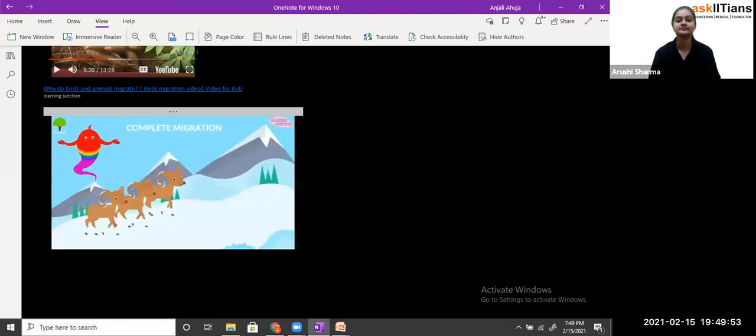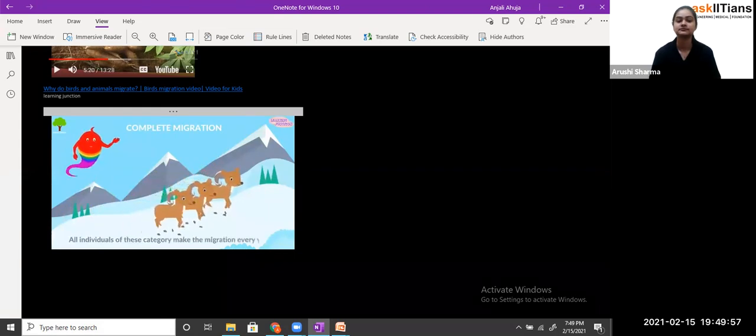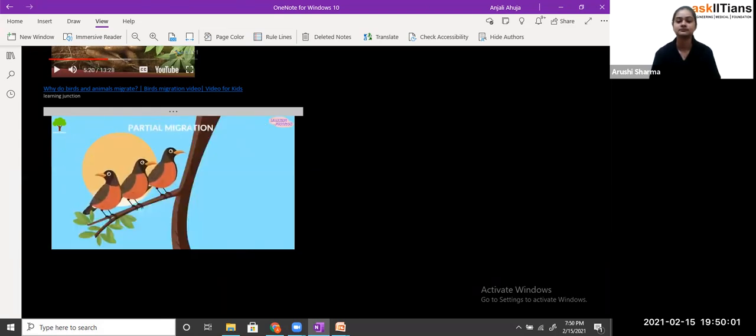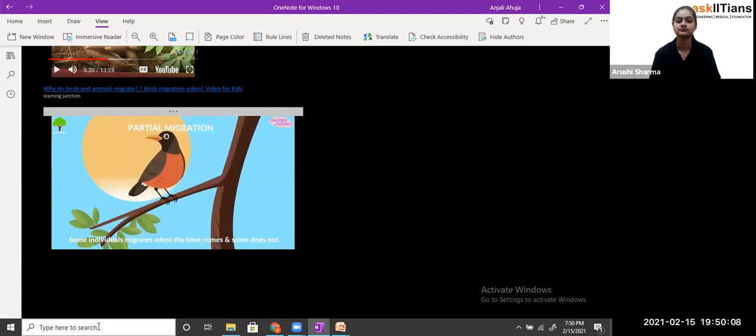Complete migration. All individuals of this category make the migration every year. For example, bighorn sheep. Partial migration. Some individuals of this category will migrate when the time comes, and some will not. For example, the American robin.